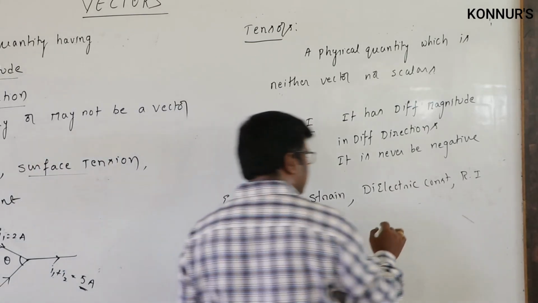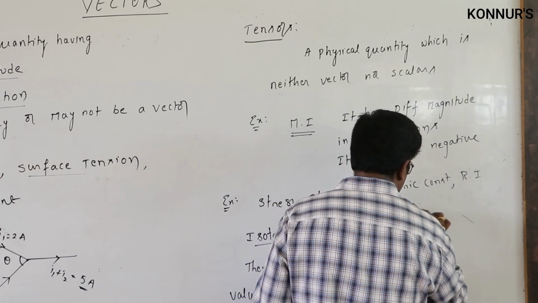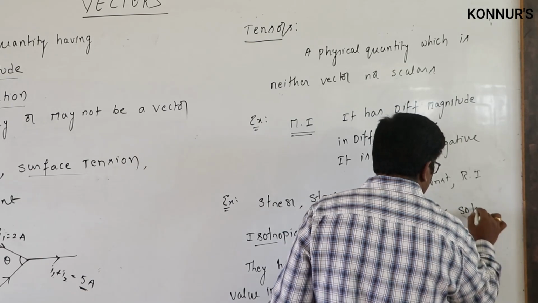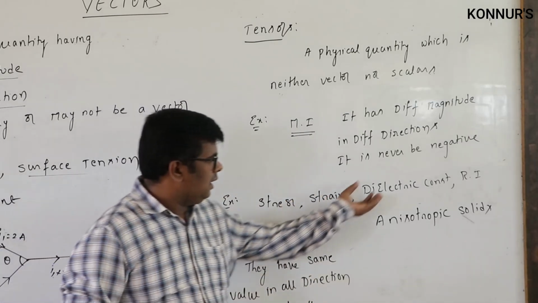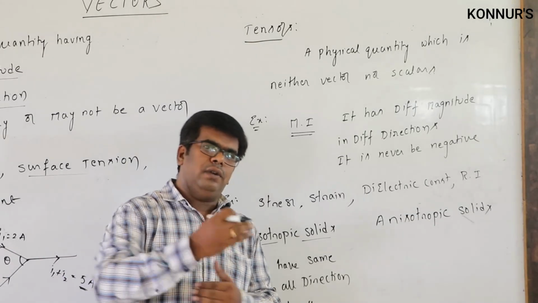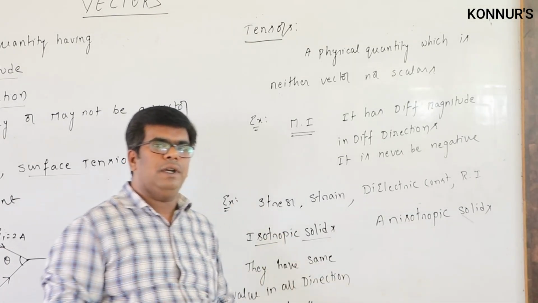But if you come under the anisotropic solids, this stress, strain, dielectric constant, refractive index, these values keep on changing. So in particular directions it has some value, in other directions the value is going to be changed.